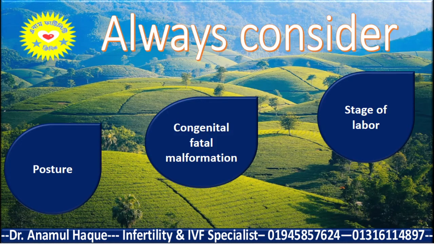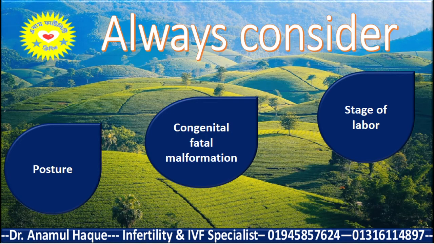So always consider what is the posture or position of the mother during labor. If the mother is in supine position, that causes supine hypotension syndrome, which can cause abnormal CTG. So it's better to provide the correct posture, like left lateral position is the correct posture for the mother.